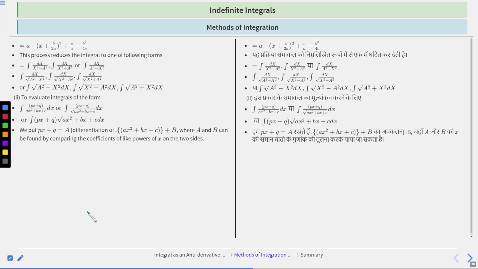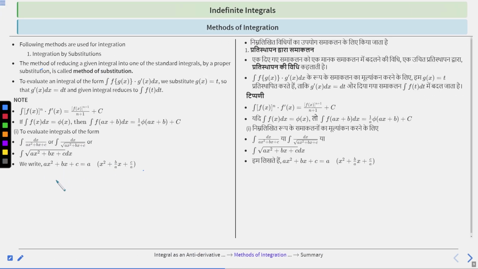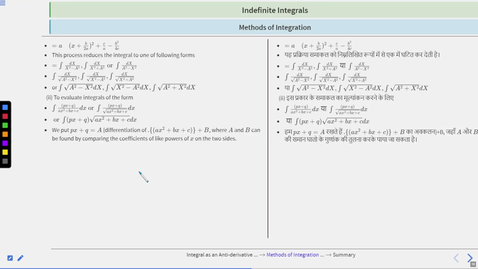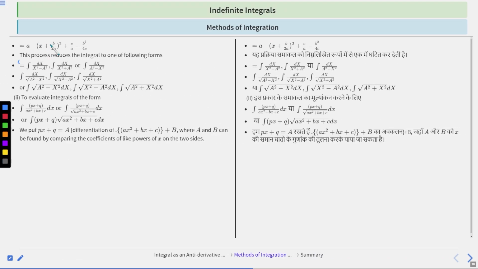Also, a times x square plus b by a x plus c by a can be further expanded as a times x plus b by 2a whole square plus c by a minus b square by 4a square, right?